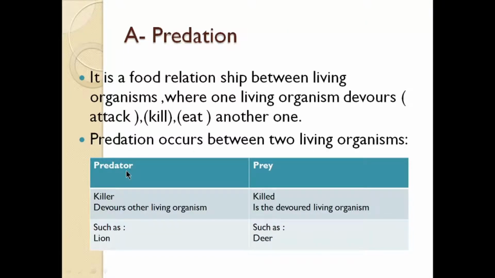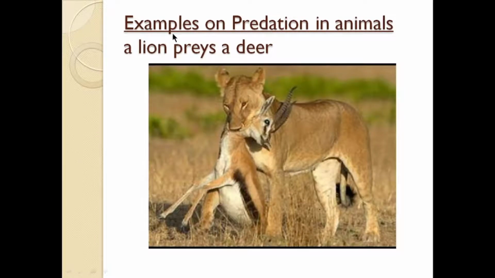We have the predator and we have the prey. The predator, the killer, that devours other living organisms, such as lion. And the prey is the killed, the devoured living organism, such as deer. Examples on predation in animals. A lion attacks a deer. A lion devours a deer. A lion kills a deer. Okay? So the lion is the predator, the killer, and the deer is the prey.